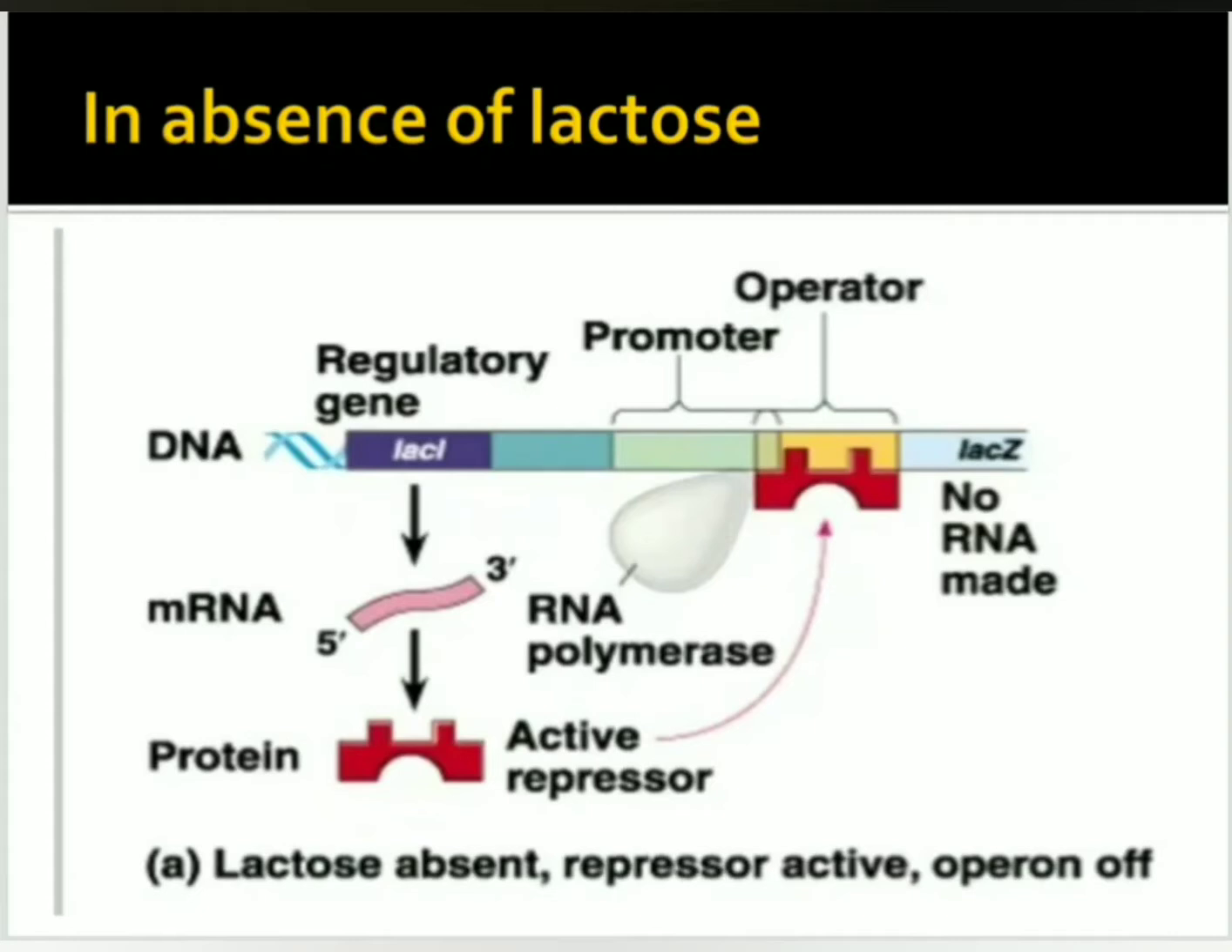RNA polymerase can't move, so it will bind. Here you can see at the operator, the inhibitor region, the active repressor.